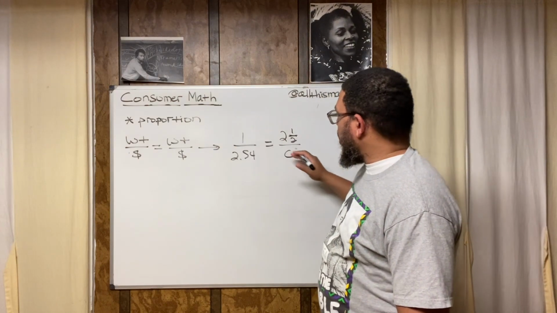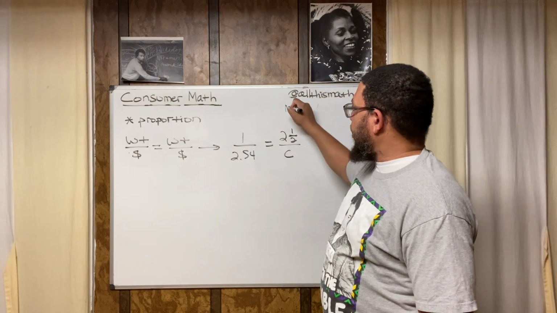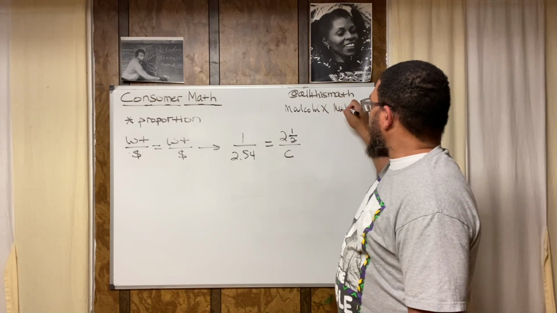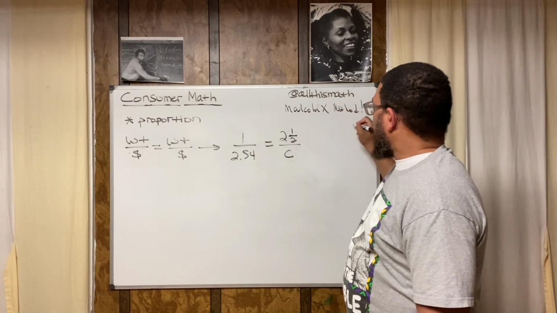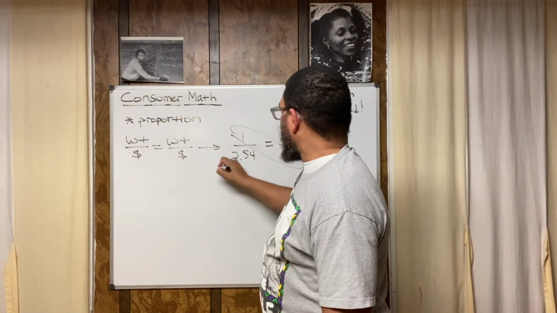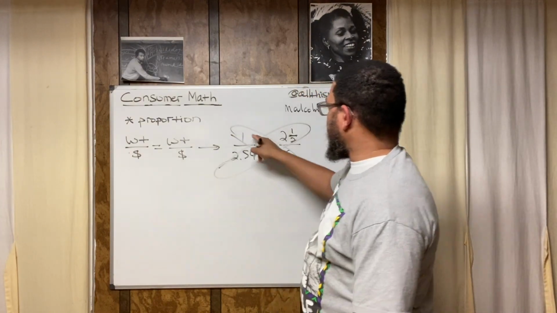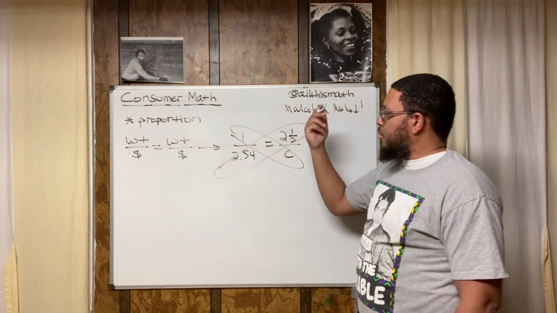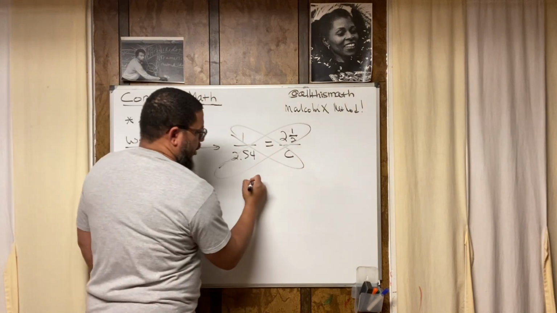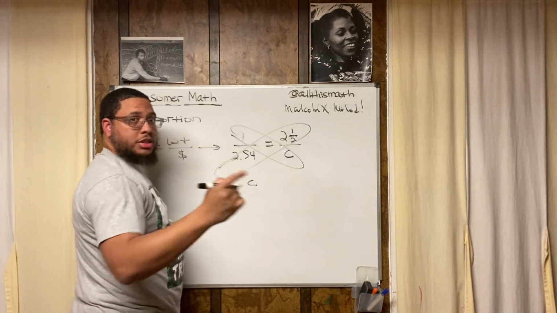We're gonna cross multiply, and I call that the Malcolm X method. Why? Because we form an X when we cross multiply. That's why. So I do 1 times C. 1 times C is C. So I write C on one side of the equal sign.